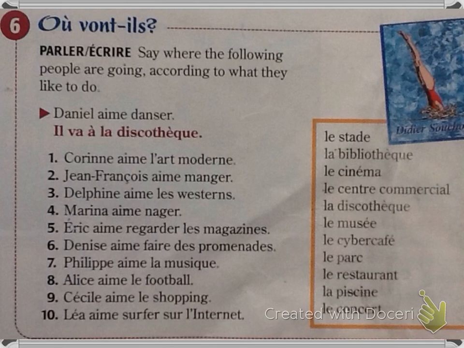Let's take a look at exercise 6. Où vont-ils? Say where the following people are going according to what they like to do. So in this one, the prompt is giving me information so that I can choose one of these. Okay? And again, if I have a le, it's going to become an o.